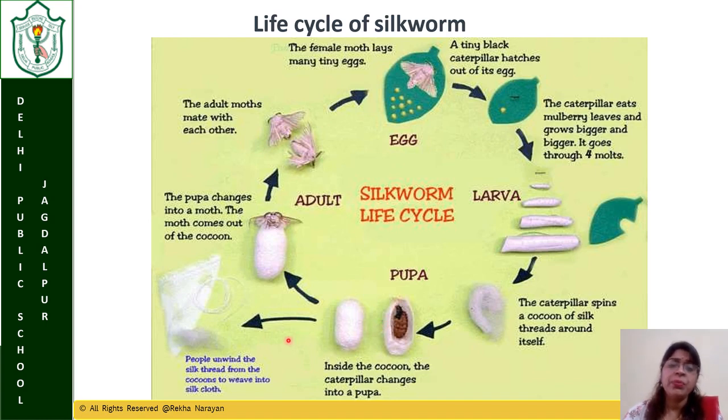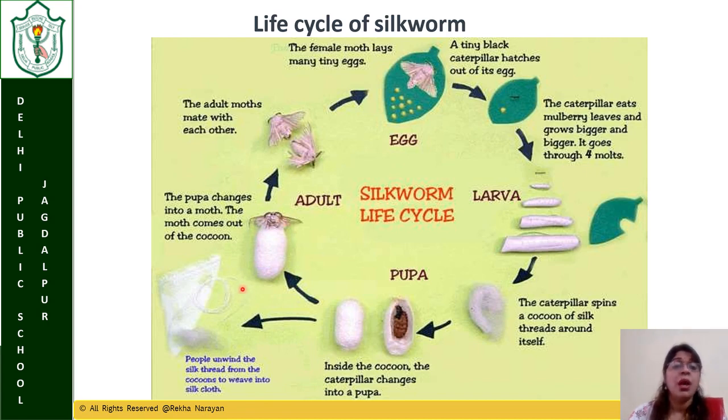Now, people unwind the silk thread from the cocoon to weave into silk cloth. Generally, these cocoons are boiled, and the fibers are separated, and the pupa dies. Even when people try to take out the thread from the cocoon, the pupa may change into a moth.